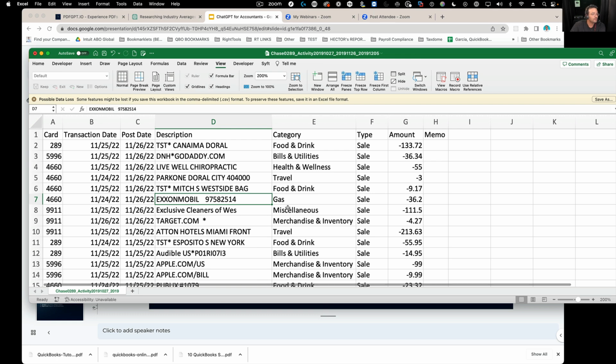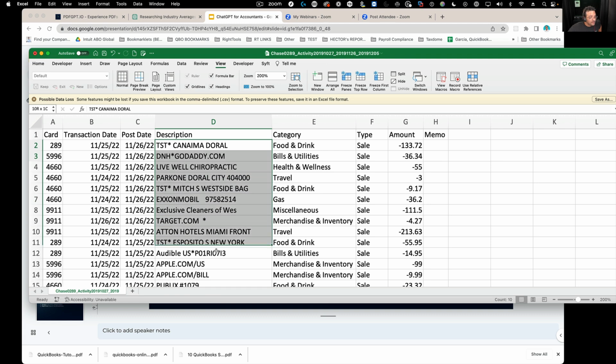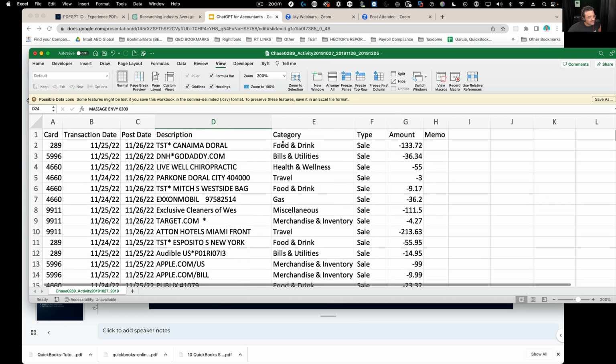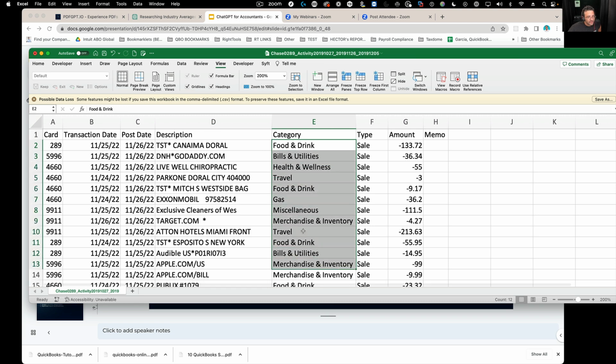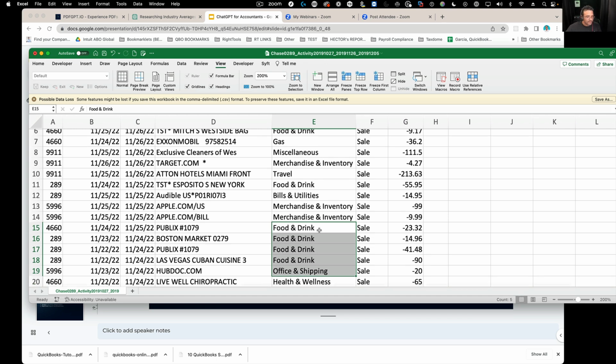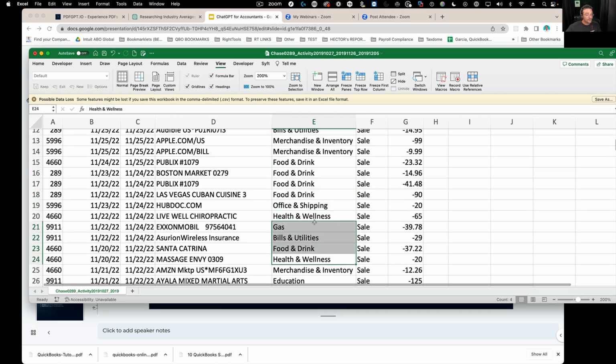Okay, so there are some good things and some bad things about a spreadsheet like this. Some of the good things is we get the raw data from the bank. Another kind of good thing is that some credit cards give you a category. It doesn't necessarily match your chart of accounts category, but they do give you something that could provide some additional context.